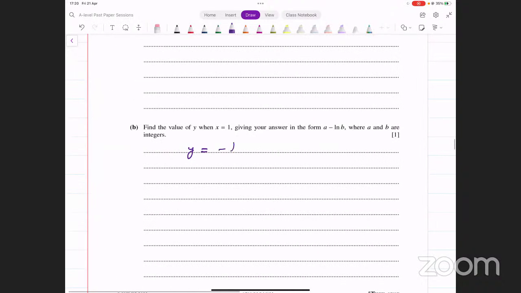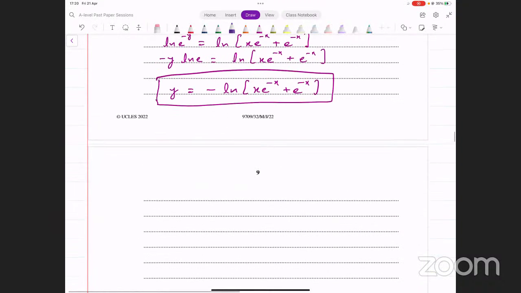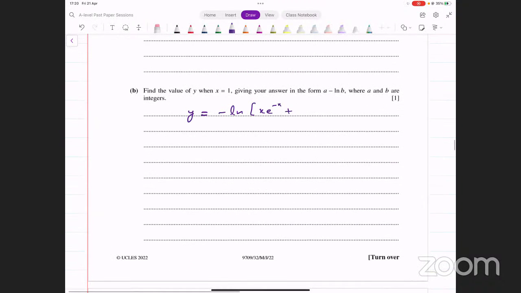So this is minus ln of x e raised to power minus x plus e raised to power minus x. All we have to do is input x equal to 1 and see what that gives us.